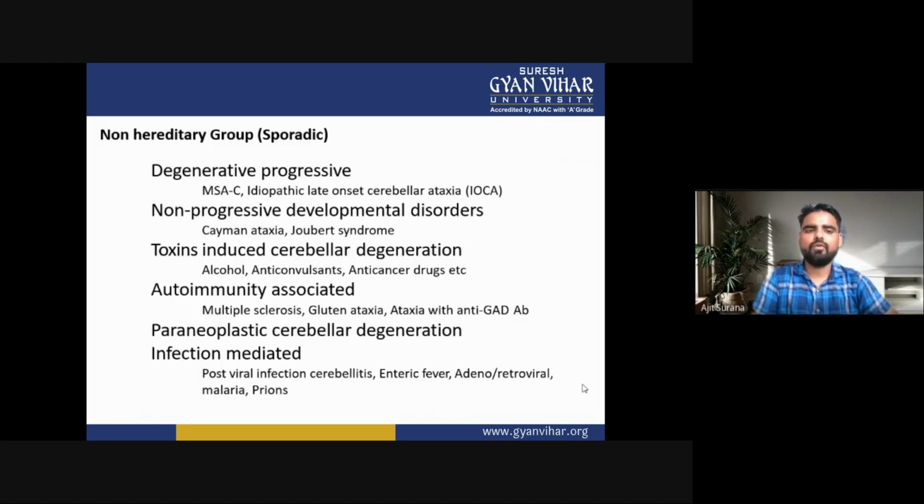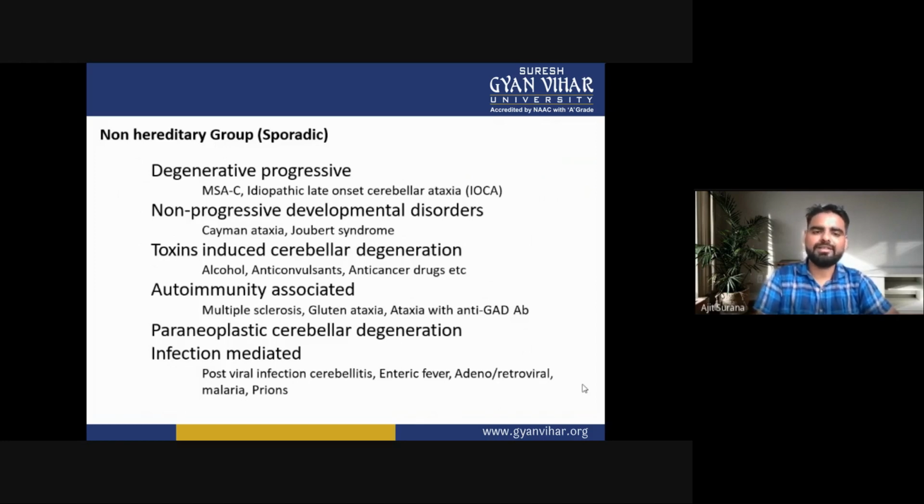So these are the non-hereditary or sporadic group of ataxia. In this, the first one is degenerative process, MSA-C, idiopathic late onset cerebellar ataxia. Second one is the non-progressive developmental disorder: Cayman ataxia, Joubert syndrome.